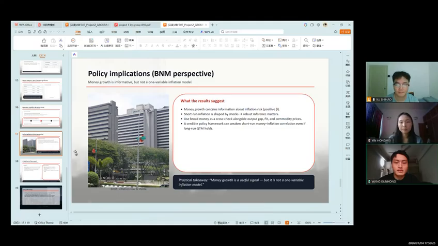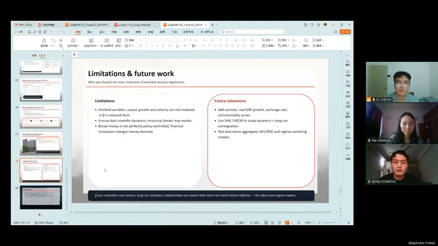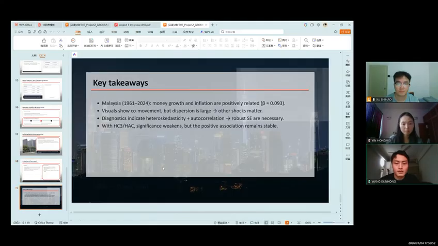When we apply robust standard errors such as HC3 and HAC, the coefficient remains positive and stable, but the level of significance becomes weaker. This indicates that the relationship is robust in direction, but sensitive to realistic macroeconomic errors. Overall, money growth contains useful information about inflation, but it should be interpreted with caution and used together with other indicators. Thanks for listening.